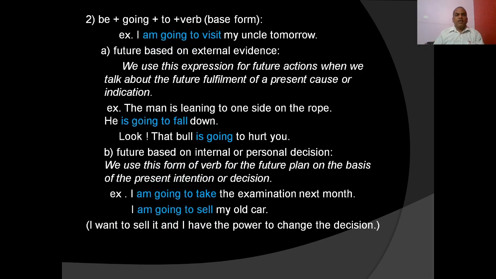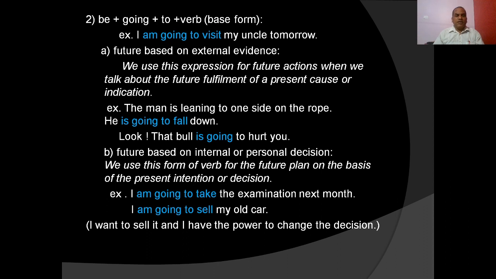You see, another form, the be going to form, is used for future time. For example, I am going to visit my uncle tomorrow. This is a present indication for a future action, or a present decision. Okay, so there are two situations where we can use the be going to form for the future: a future based on external evidence and a future based on internal evidence.